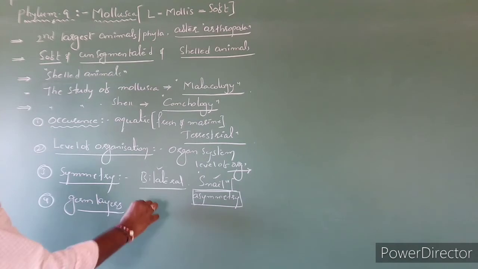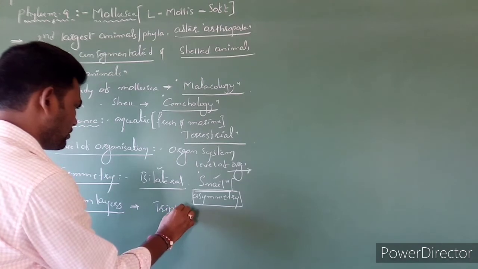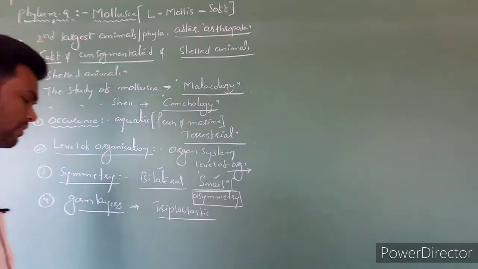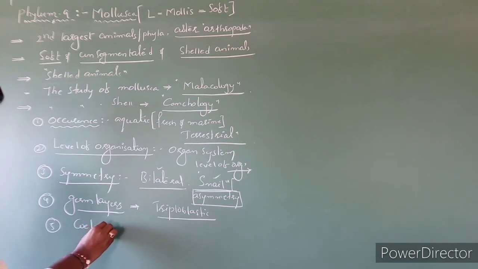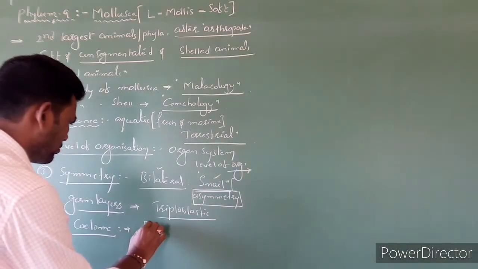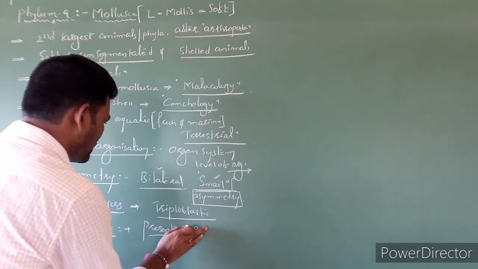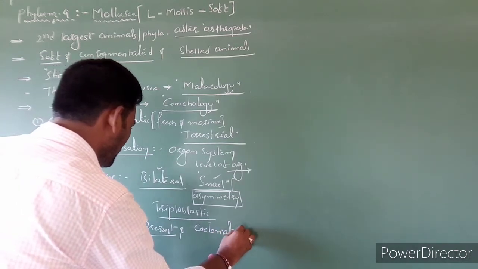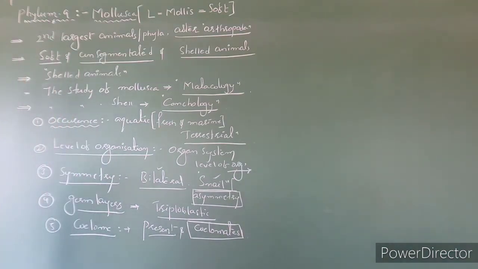Next character is germ layer. During embryo development, 3 layers can be noticed, such animals are called triploblastic. Next, the last fundamental character is coelom. Coelom is present. Such organisms are called true coelomates. Called what? Coelomates.